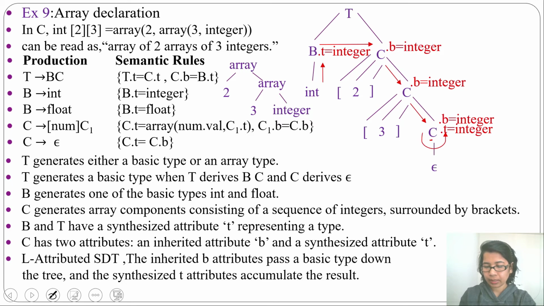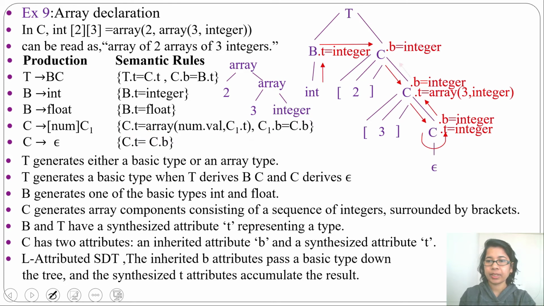Now from this C we will reduce to its parent. So what is the semantic rule here? C.T equal to RA, norm value, then C1.T. So it will be RA, then what is norm value? Norm value is 3, and C1.T. C1.T is integer. So it will be RA of 3 comma integer. Norm value is 3 and C1.T is integer.